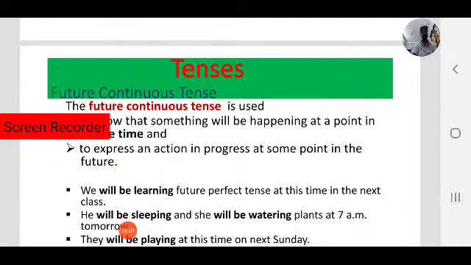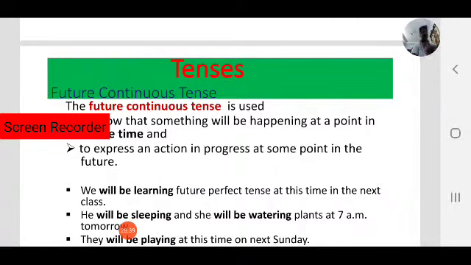So observe the difference between present, past and future. For example, we are learning future continuous tense now. Note down. It is happening now, so we use present continuous. We were learning past perfect tense at this time yesterday. That is also an action that was in progress at this time yesterday.